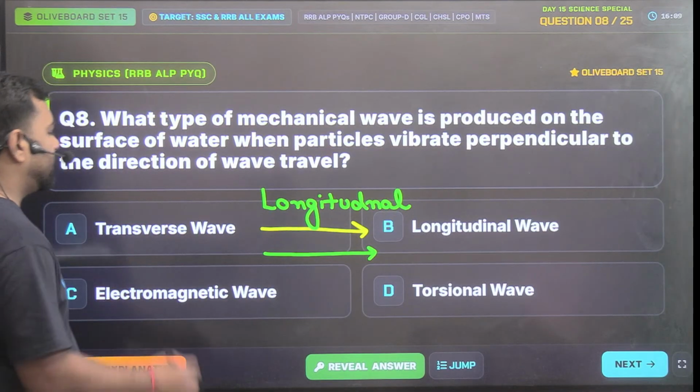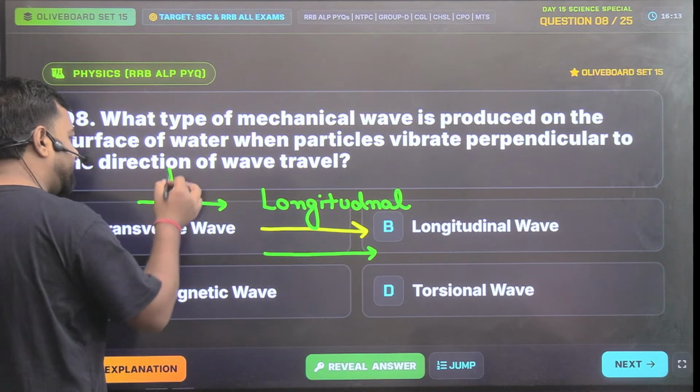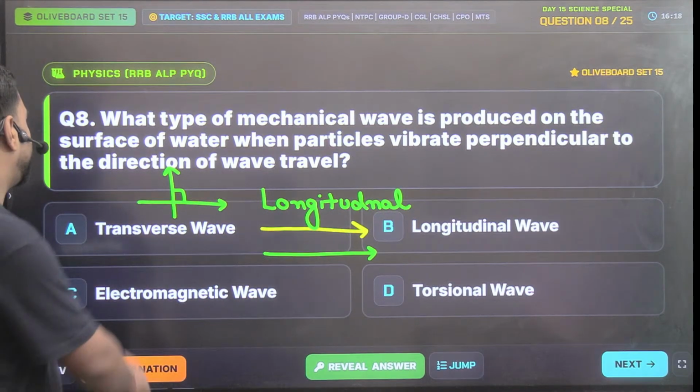But if the wave is propagating in this direction and the particle is propagating perpendicular to it, that's the example of a transverse wave.